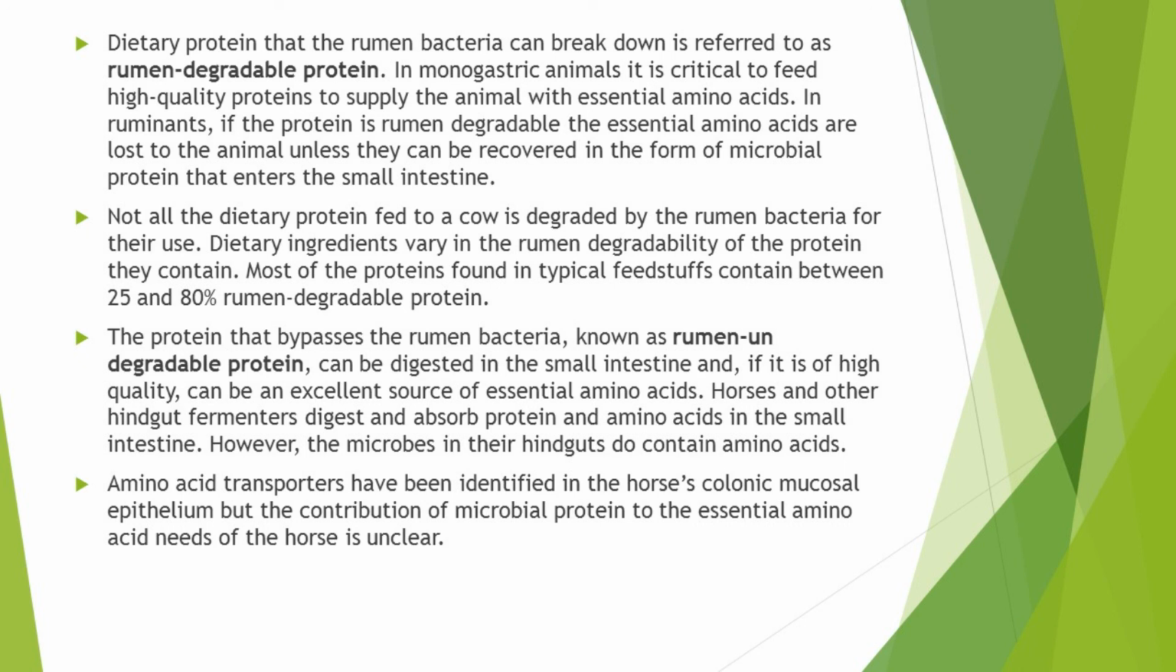On the other hand, some dietary proteins are not degraded by the rumen bacteria, and those proteins that bypass the rumen bacteria are known as rumen undegradable proteins. They can only be digested in the small intestine, and their products are then absorbed in the small intestine. So if this rumen undegradable protein is of high quality, then it can prove to be an excellent source of essential amino acids for the host ruminant.